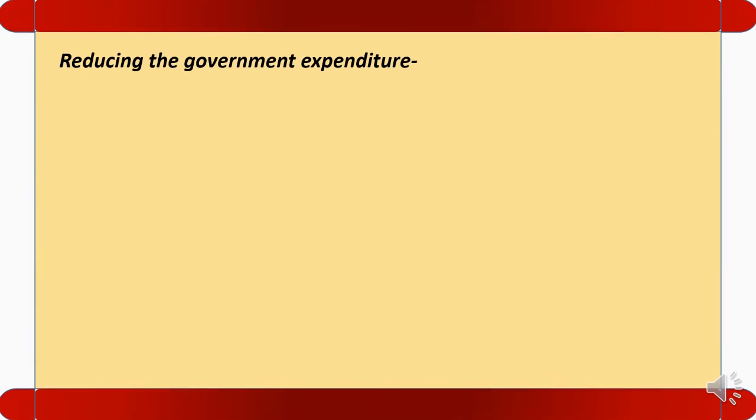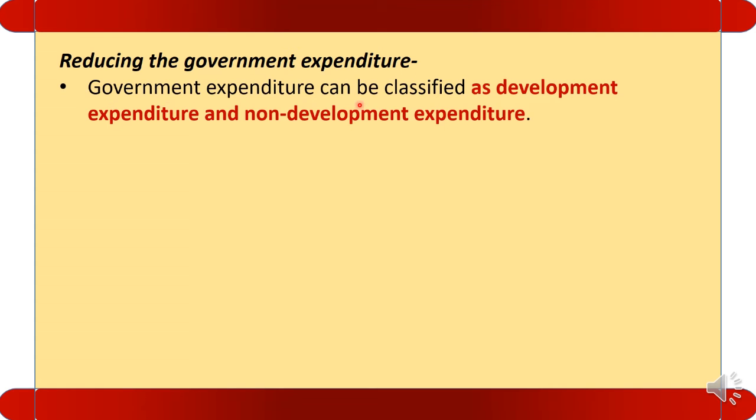Let us see one by one how. Let us see reducing the government expenditure. Listen, the government expenditure can be classified as development expenditure and non-development expenditure. So how many types of government expenditure we have? We have development expenditure and we have non-development expenditure. Earlier we have seen what is development and what is non-development expenditure.